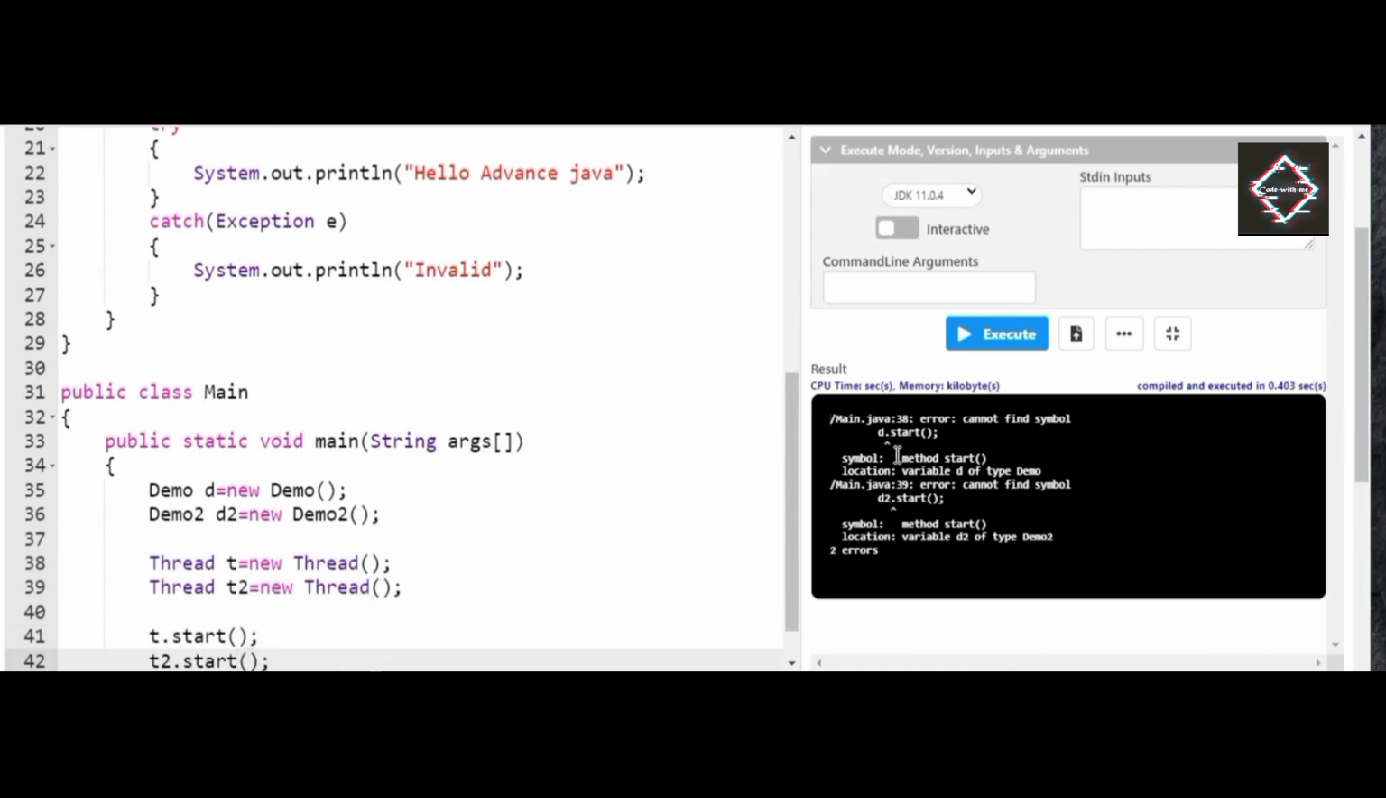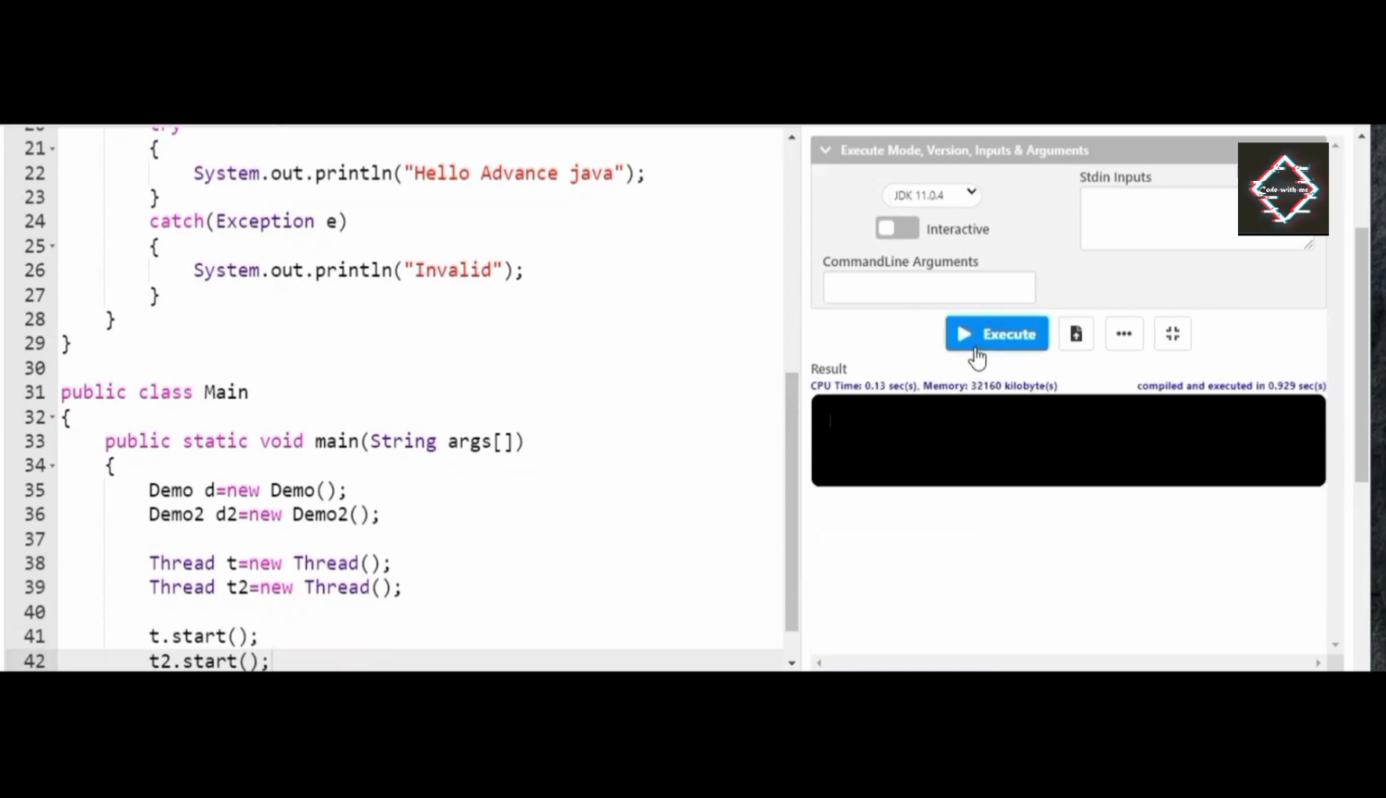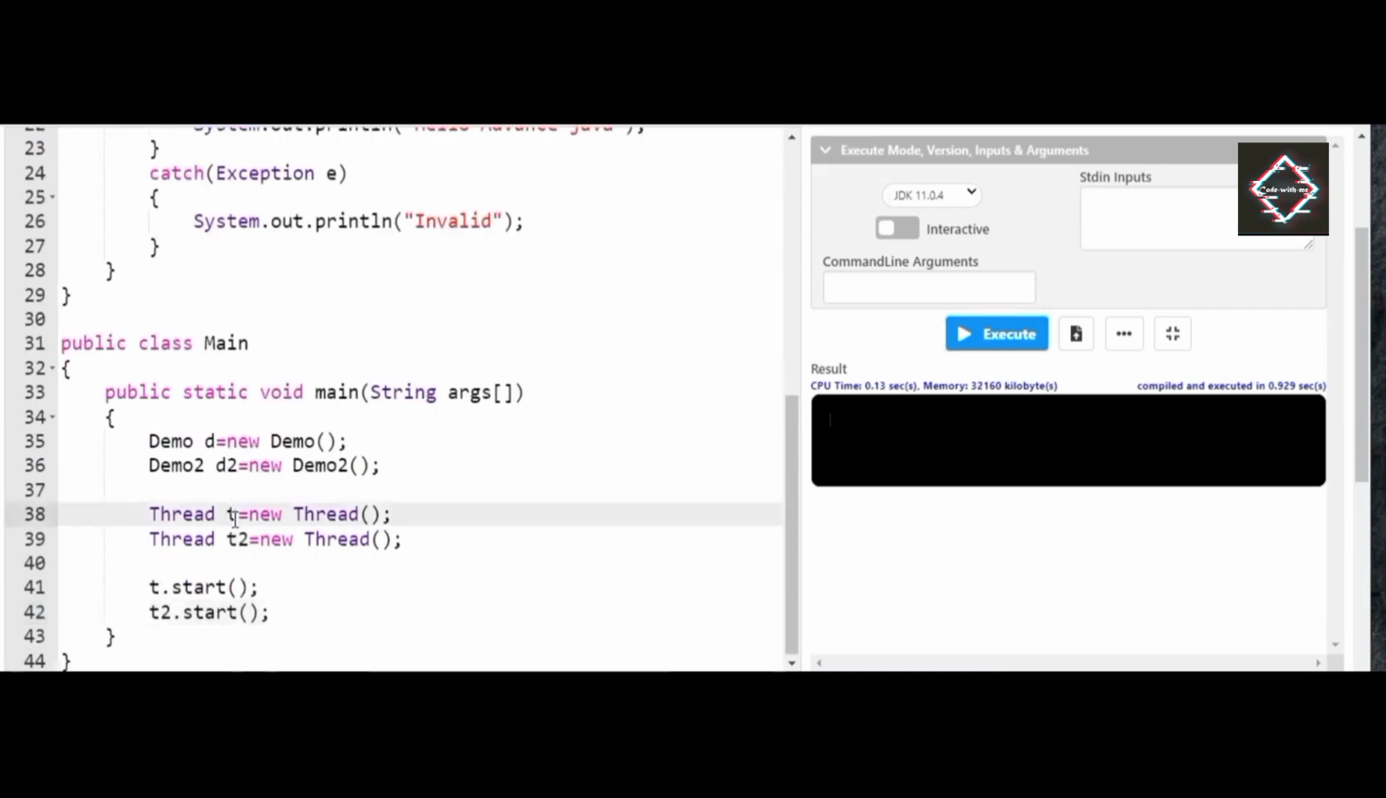So friends, when I try to execute the program now, the program will not run. Now I'll execute the program. You can clearly see here the output is showing 0. Obviously I have run t and t2, and the threads have successfully executed. But the thing is, you have not mentioned which thread belongs to which class.